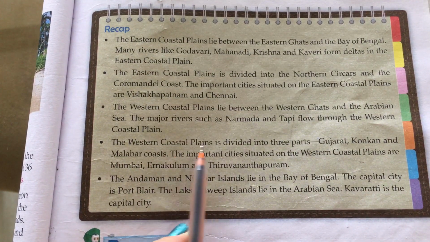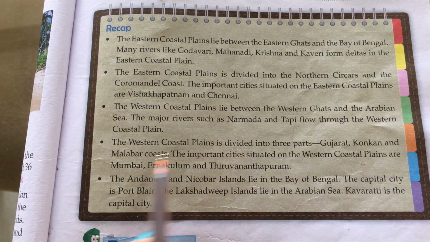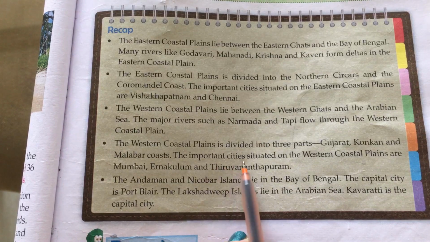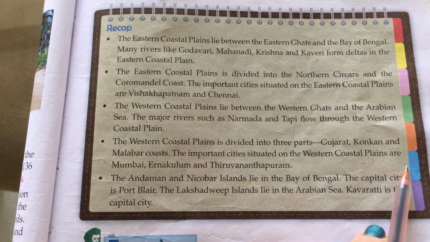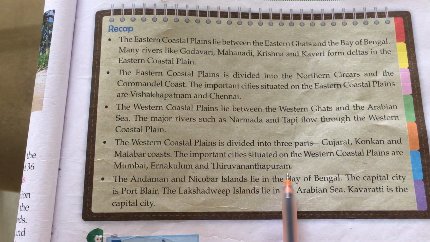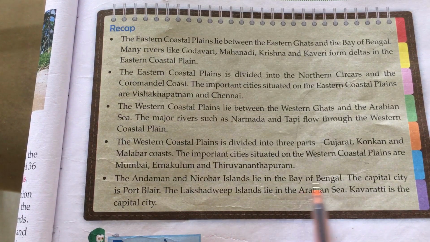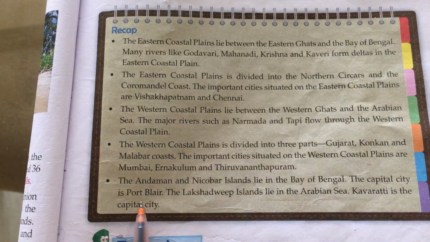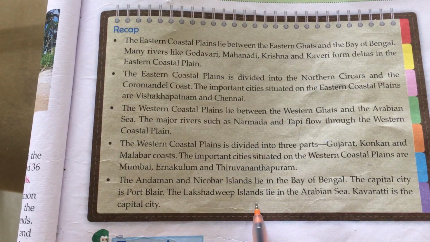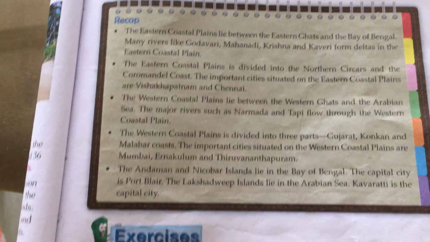The western coastal plains is divided into three parts: Gujarat, Konkan and Malabar coasts. The important cities situated on the western coastal plains are Mumbai, Ernakulam and Thiruvananthapuram. The Andaman and Nicobar Islands lie in the Bay of Bengal. The capital city is Port Blair. The Lakshadweep Islands lie in the Arabian Sea. Kavaratti is the capital city.